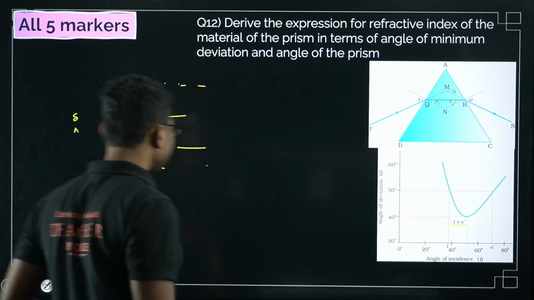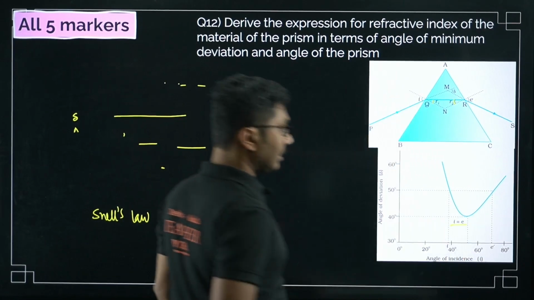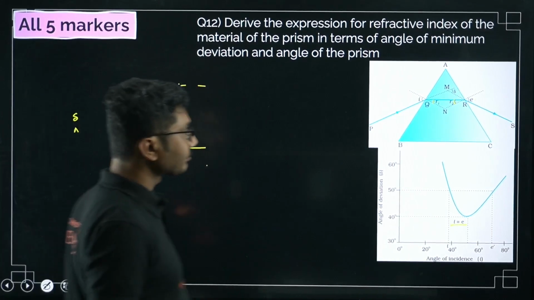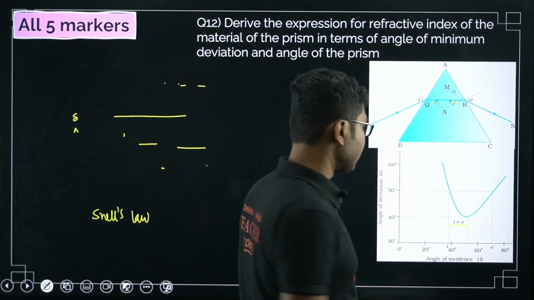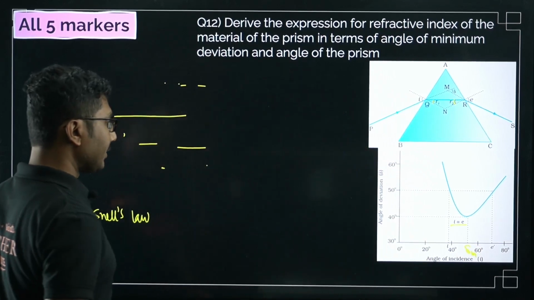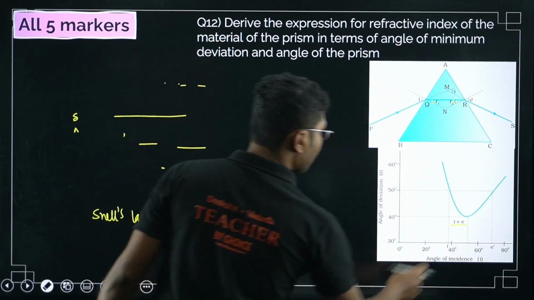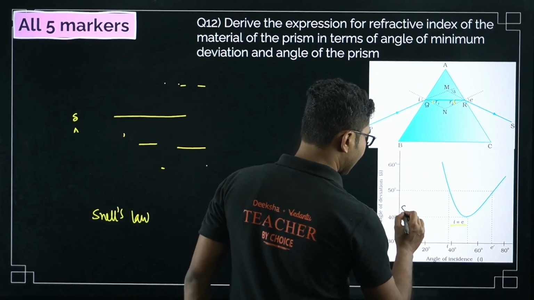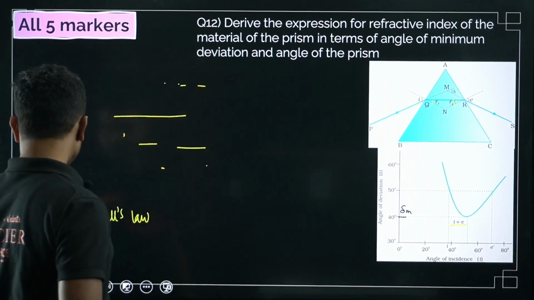Because to show that this happens only when the incident angle is equal to the emergent angle. Only in that case does the angle of minimum deviation occur. So this is the angle of minimum deviation. This is delta m, because no smaller value is possible than this, right? So this is the angle of deviation.